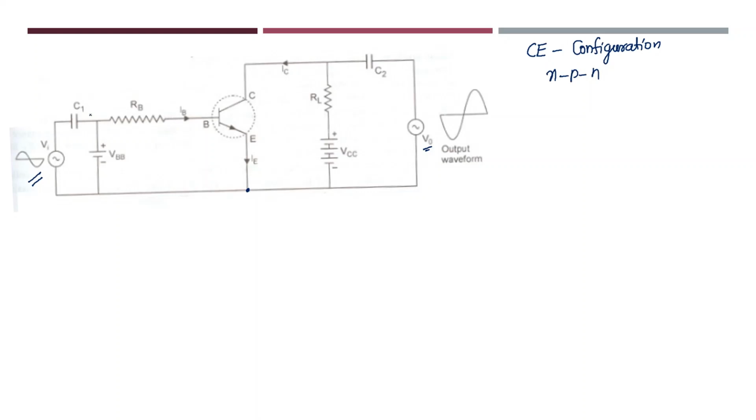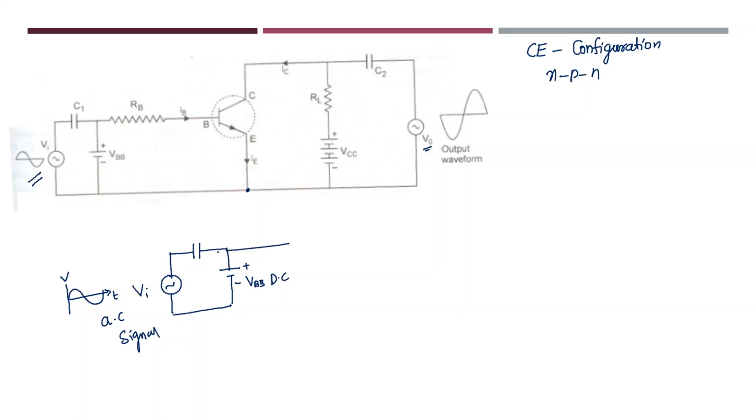So let me explain why we are using this capacitor. Then we'll go on to the formulas for this particular circuit. Let me draw this input signal region. This is the input signal, and here we have used a capacitor. This is the battery, this is the negative terminal, and this is positive. This is a DC battery, and this is alternating. Our signal will be changing with respect to time, so this is called an alternating signal. And the battery source gives a direct signal.